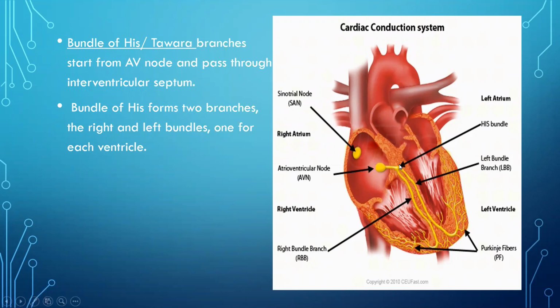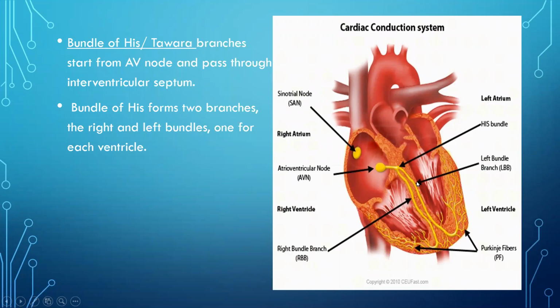This is one ventricle, this is another ventricle. The septum means the wall or division between them. So the electrical impulse passes through the interventricular septum.